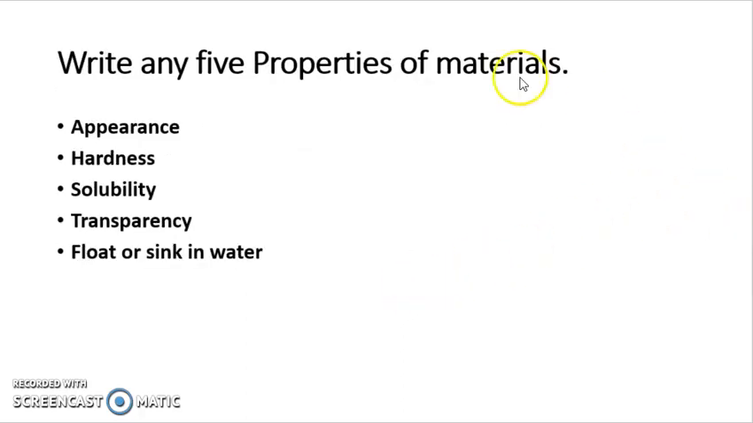Now the next question. Write any 5 properties of materials. So the 5 properties of materials are appearance, hardness, solubility, transparency, and float or sink in water. So these are the 5 properties of materials. On the basis of these properties, materials can be classified into different groups.